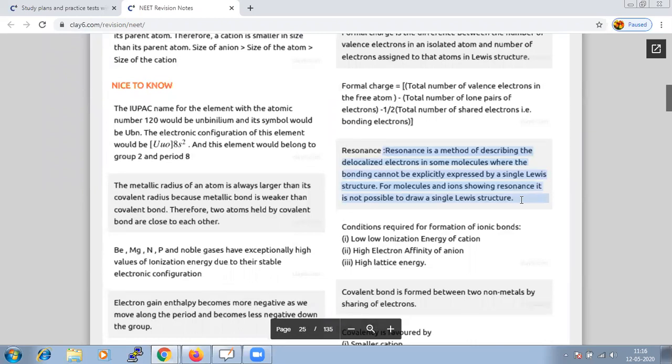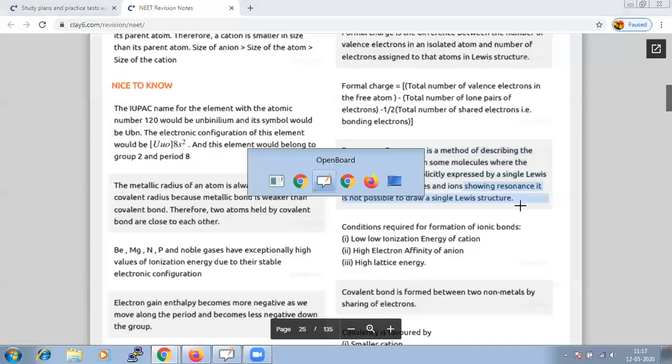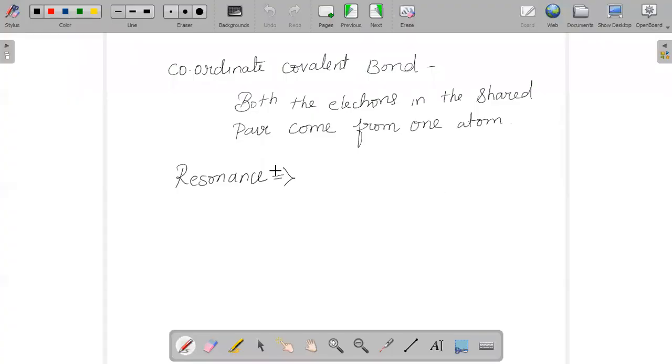Resonance is a method where you describe the delocalized electrons in some molecules where bonding cannot be explicitly expressed by a single Lewis structure. For molecules and ions showing resonance, it is not possible to draw a single Lewis structure. You cannot describe resonance with a single Lewis structure.